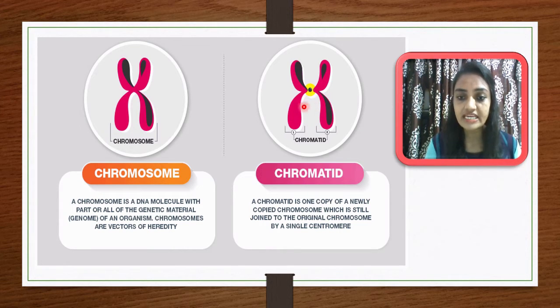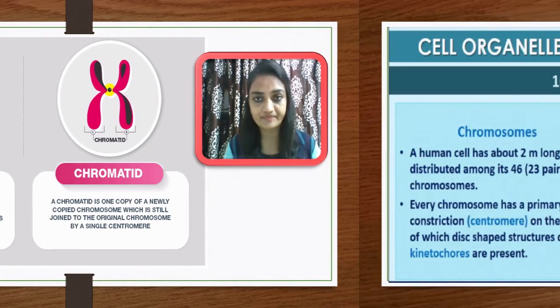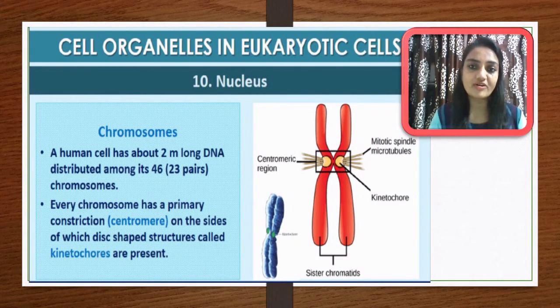Okay, and it will form a whole structure, and that structure is called a chromosome. Chromosomes are a very important component of any nucleus. A human cell has about 2-meter long DNA distributed among its 46 chromosomes, that is 23 pairs. So in humans, you know very well, a total of 46 chromosomes are present. We can say that 23 pairs of chromosomes are present in humans.